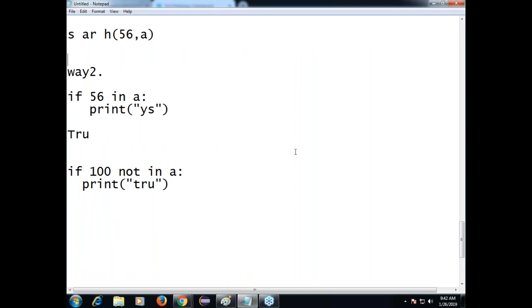So put the heading like this, sir. Searching elements. Searching values in a list, using two things: in and not in operators.